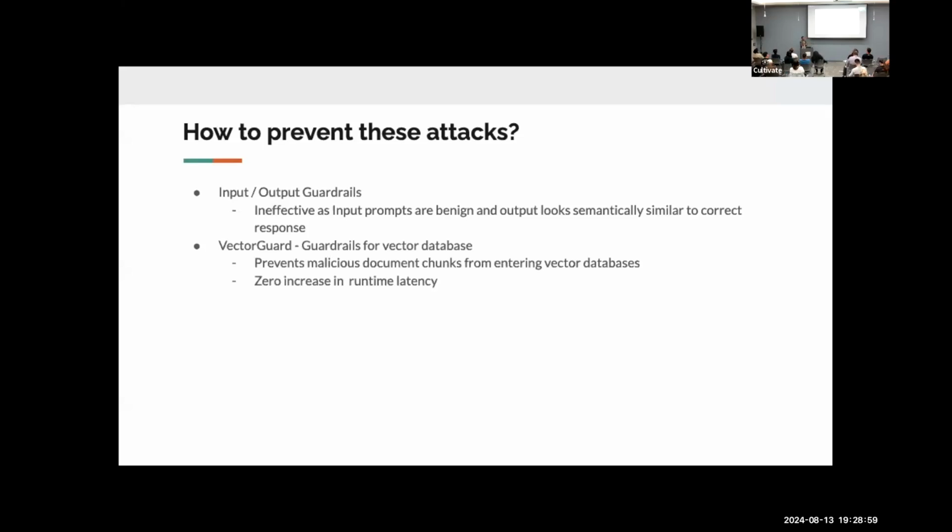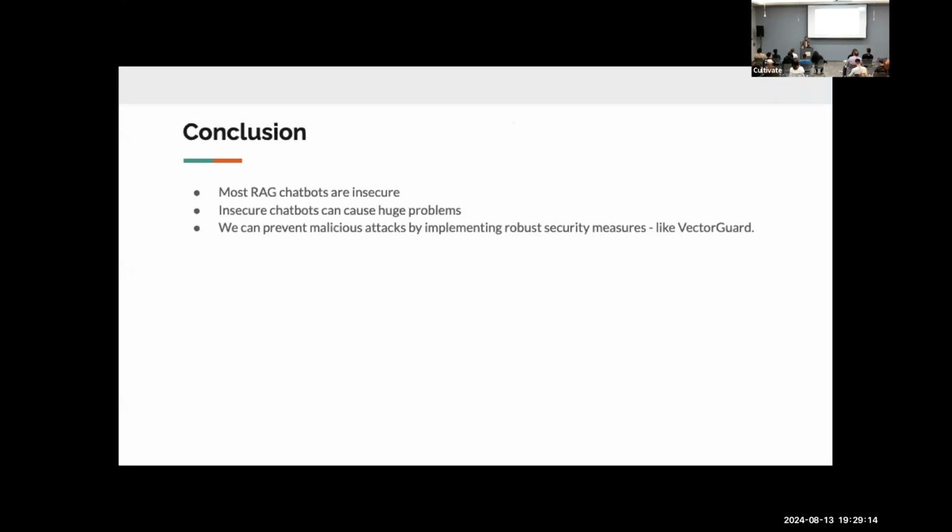Also, the advantage of having such a vector guard is that there is zero increase in latency. Continuous monitoring and human supervision will also help us prevent these attacks. So the conclusion is that most RAG chatbots today are insecure. We showed this with Notion, and someone else showed this with Microsoft Copilot. These insecure RAG chatbots can cause huge problems for consumers. But we have solutions, and we can easily prevent these malicious attacks by implementing robust security measures.